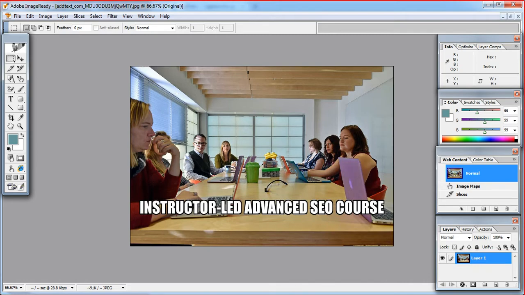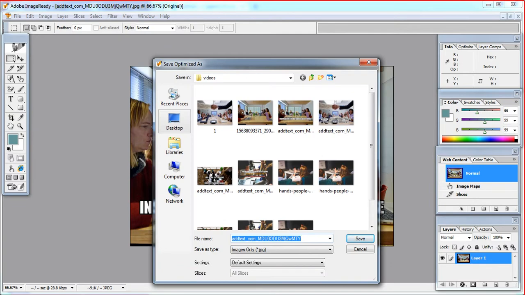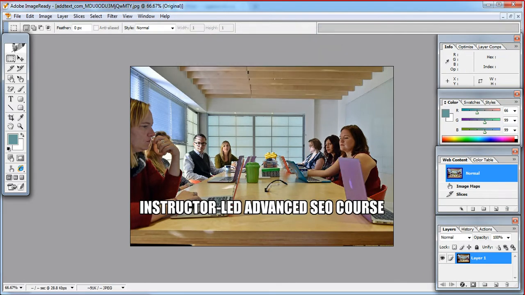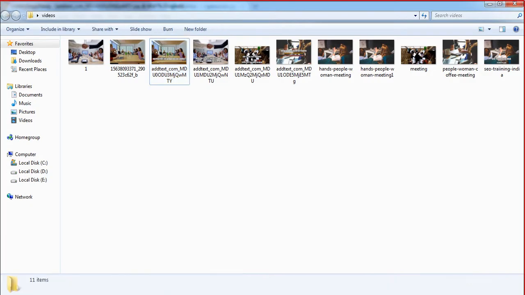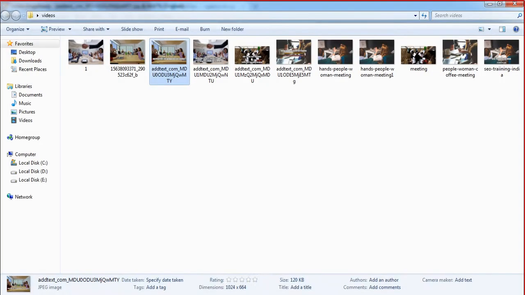That's it. You can save this from here, save optimized as, and select JPG format, and save this. Save, replace the original image. Now you can check that the image does not have that text anymore. So it's done.